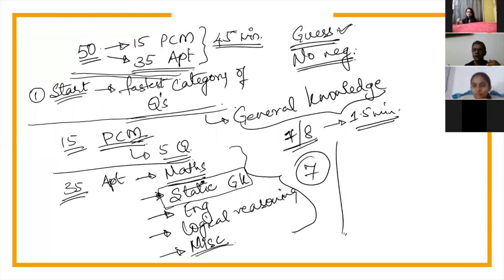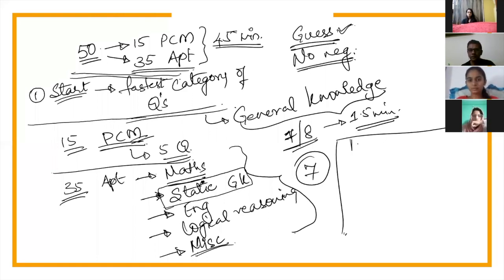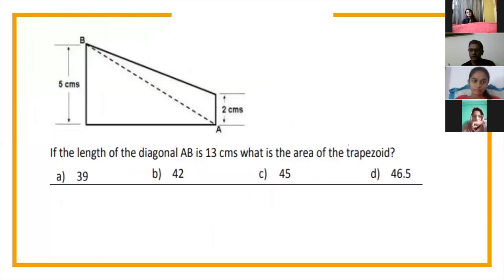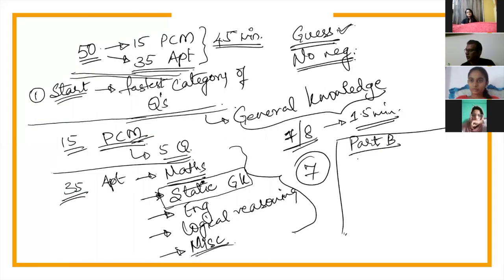For example, when I begin my exam, let's assume that I'm starting part B. How many questions are there in part B? Part B has 35 questions or 50 questions, and how many minutes? 45 minutes.